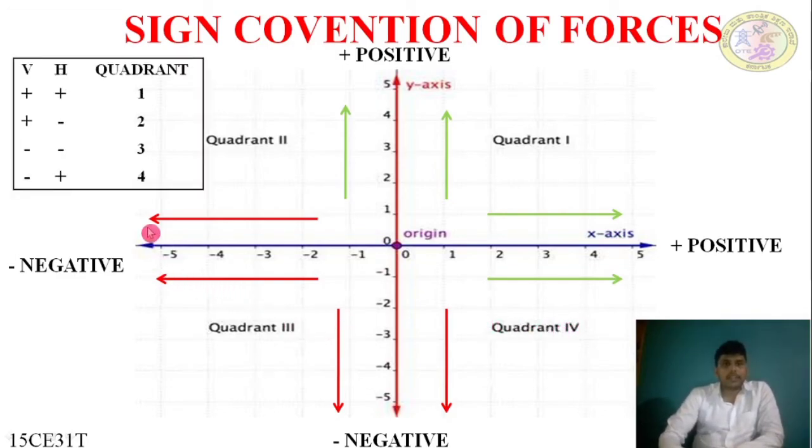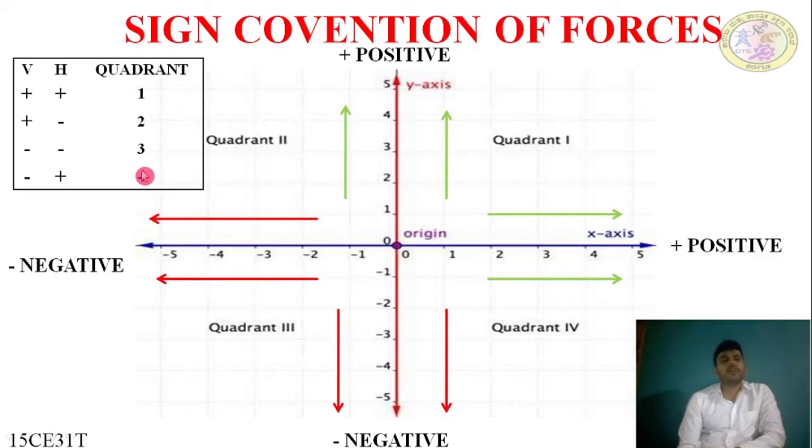As I have written, in the first quadrant, our vertical component is positive and horizontal component is positive. In the second quadrant, the vertical component is positive and the horizontal component is negative. In the third quadrant, both are negative: the vertical component is negative, downward direction, and the horizontal component is negative, which is the left side direction.